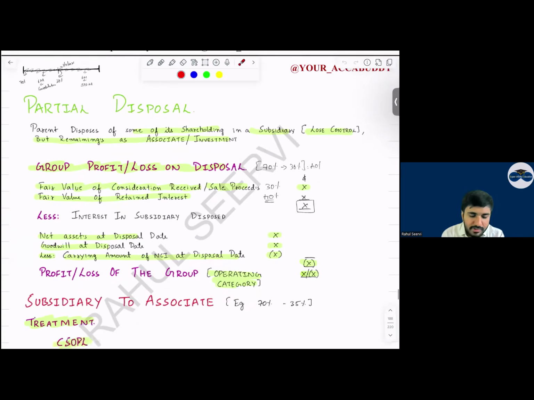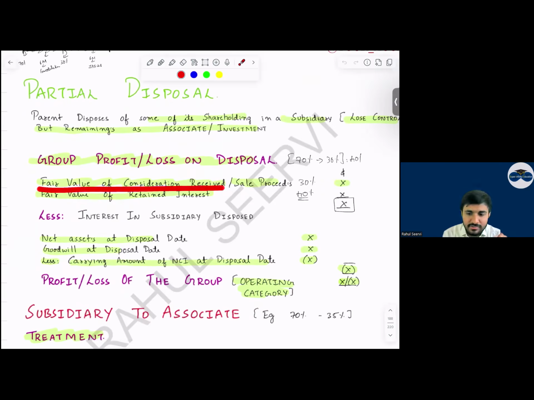See, sir, we take the fair value of the consideration received for 30%. And the fair value of the right retained: I had 70%, I am disposing of 30, remaining कितना हुआ बेटे? 40 है ना. ये जो 30% का मिला इसको करो. And the fair value of the right retained, you have to add it. Only this is the difference when compared to the formula which we have seen before the break. The formula is the same. Only the difference is this one. Whatever is the right retained, add that.